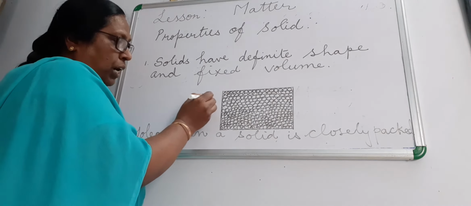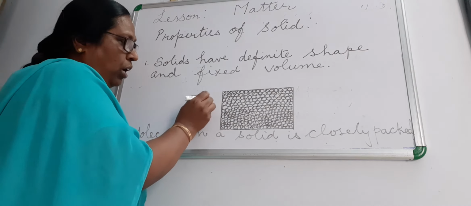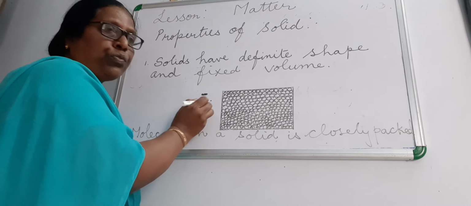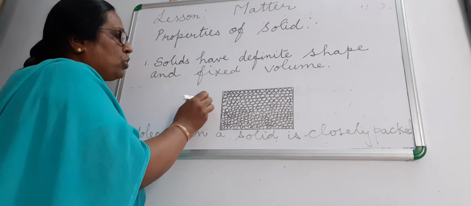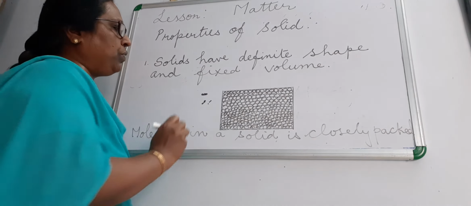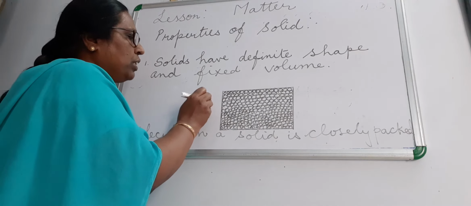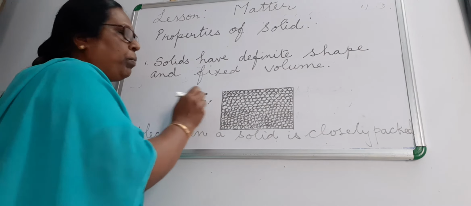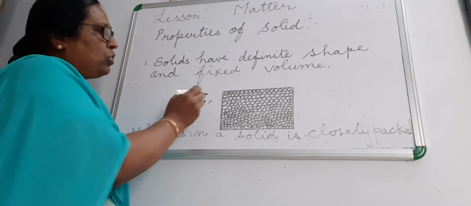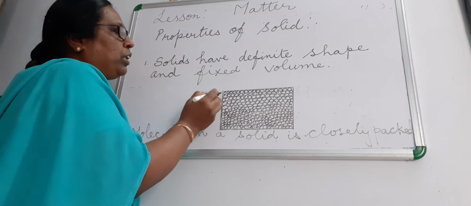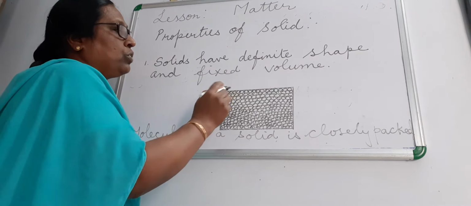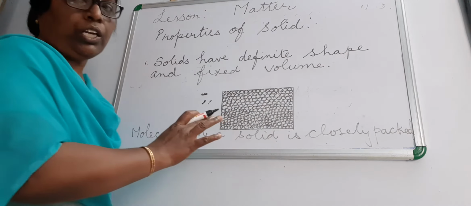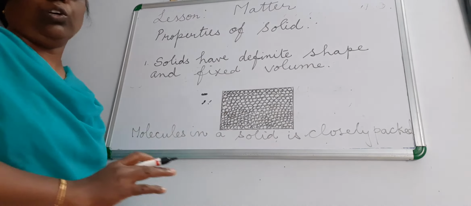So each particle will pull or push the other to move from its place. But as there is no space between them, they will just hit it and go back to their own place. So there is no space for them to move out of their boundaries. So it gives a definite shape and definite volume.